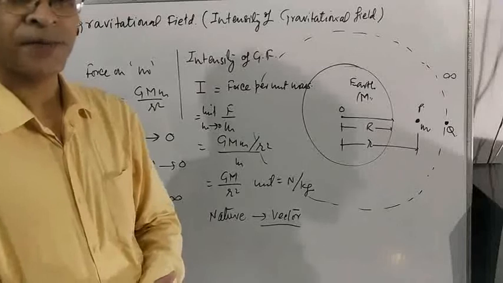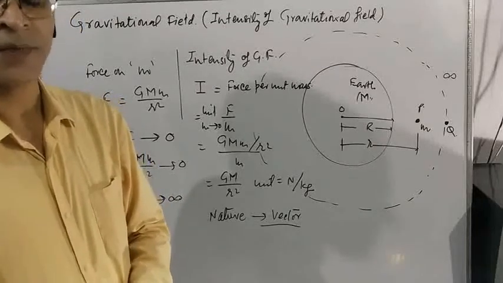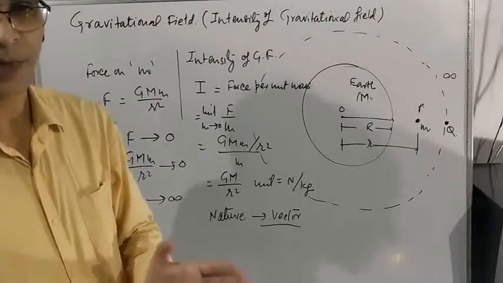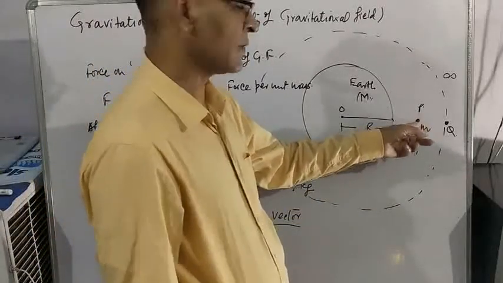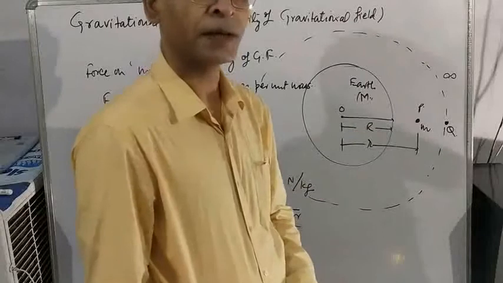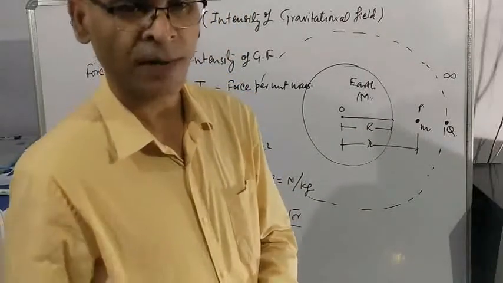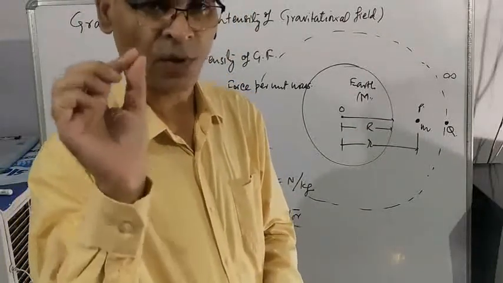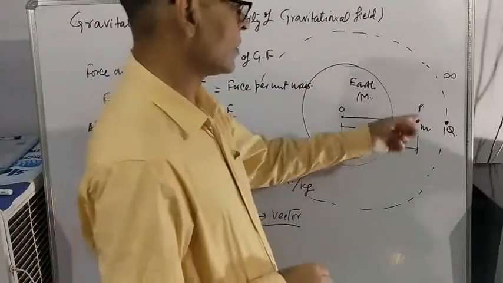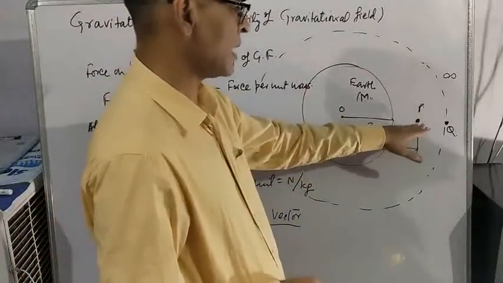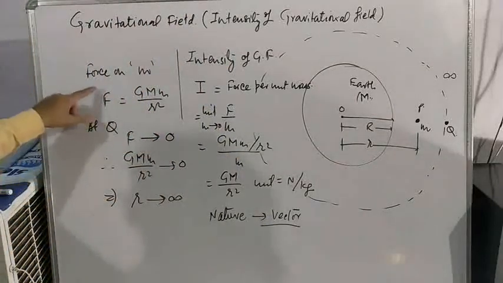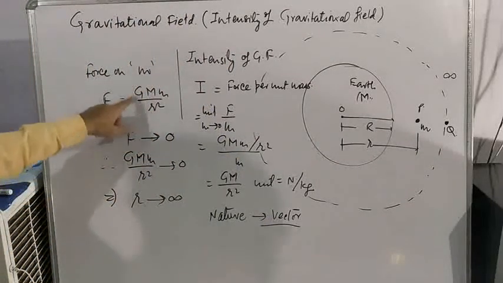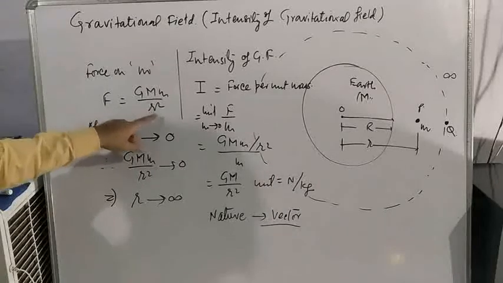Intensity of gravitational field is defined as force per unit mass. Suppose you want to know the intensity of gravitational field at point P, then you have to keep a point mass, meaning of very small size. You keep a point mass m at point P. So the force acting at point P is G M m by r square.